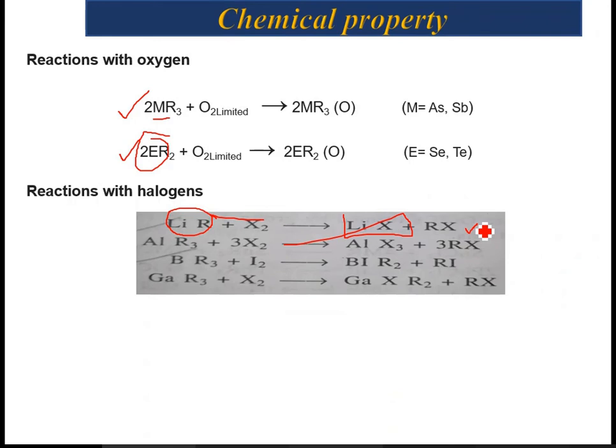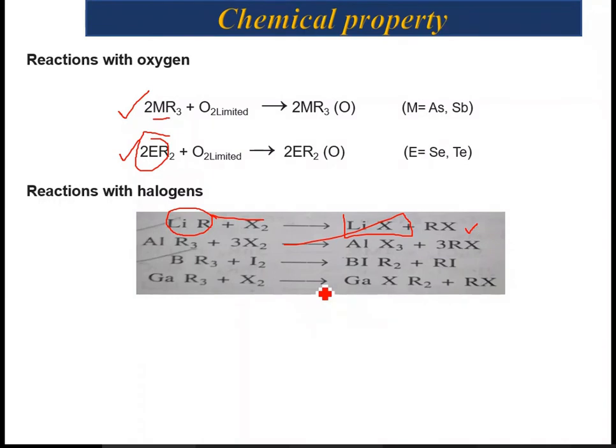The difference between oxygen and halogen reactions is that in the case of oxygen with the trialkyls of group 15 and dialkyls of group 16, the metal carbon bond is retained. However, if you perform the reactions with halogen, it generally cleaves the metal carbon bond, and the ease of completion of cleavage reactions mainly depends upon the electropositive character of the metal element.